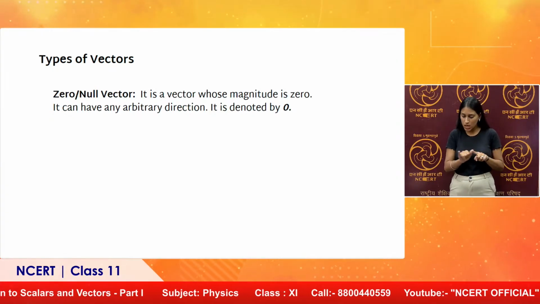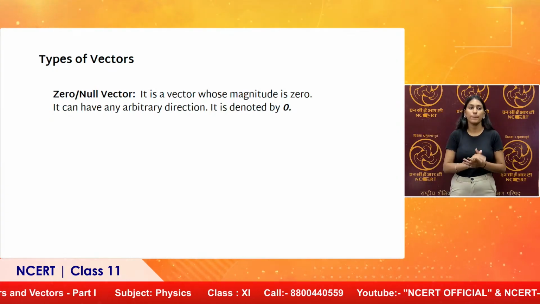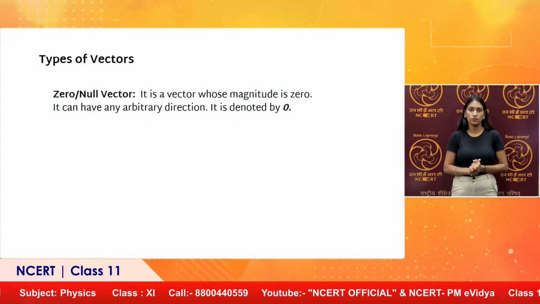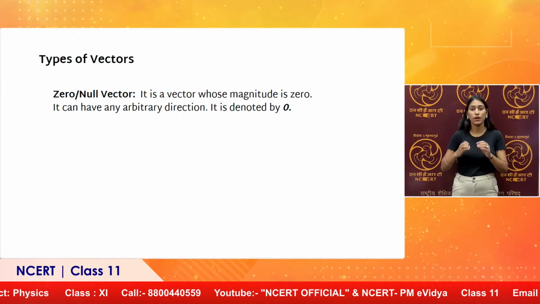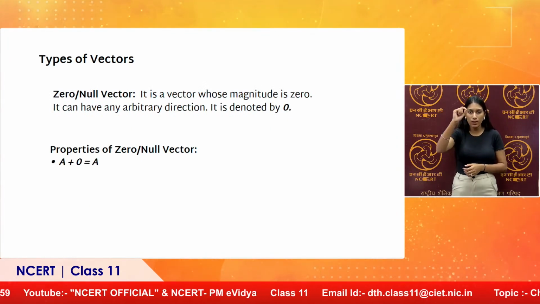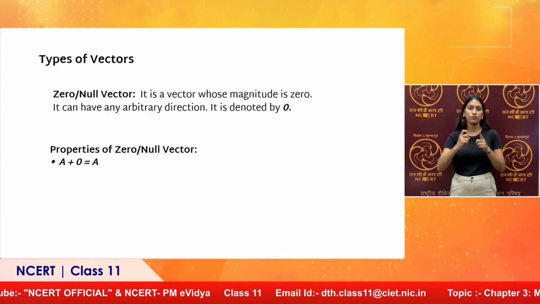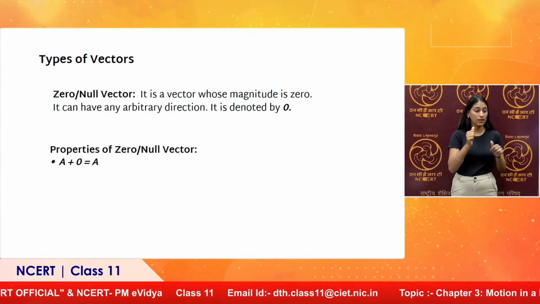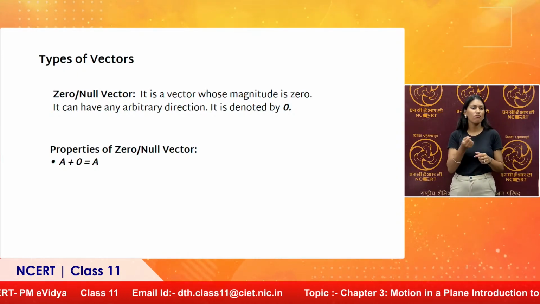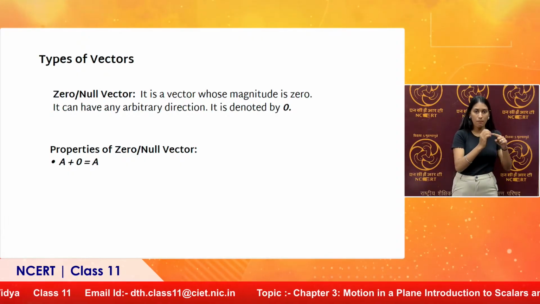Zero vector or null vector has zero magnitude. That is what a null vector or zero vector is. It is represented by bold, italicized zero as per our convention. There are some specific properties of the zero vector. Vector A plus the zero vector is A. It will not make any effect, because a force of 5 Newton and another force of 0 Newton means the net force will again be 5 Newton.